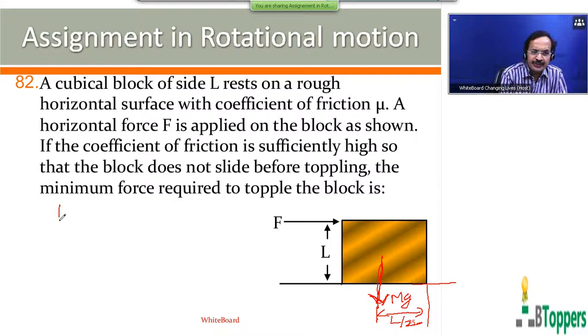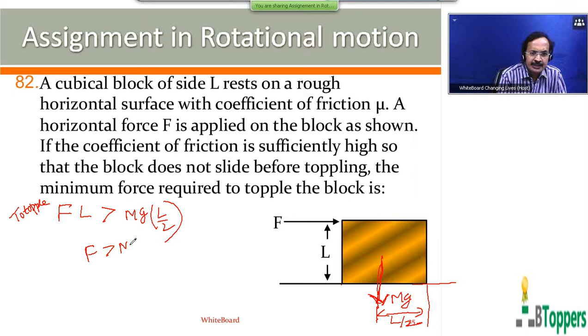So the magnitude of the moment of the force F about the edge about which it may topple will be F into L. So to topple the block, F into L should be more than mg into L by 2, or F should be greater than mg by 2. Or the minimum value of the force required to just topple the block can be taken as mg by 2.